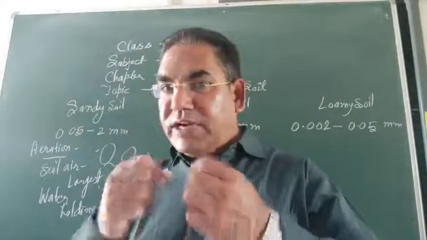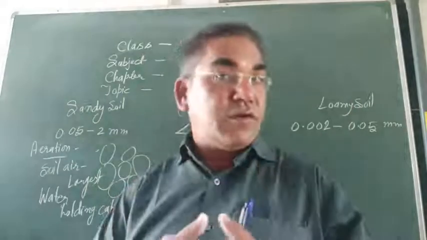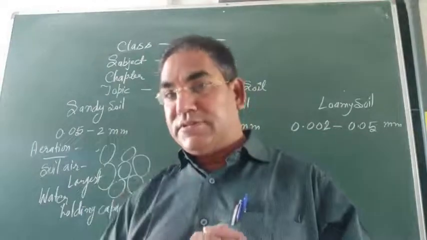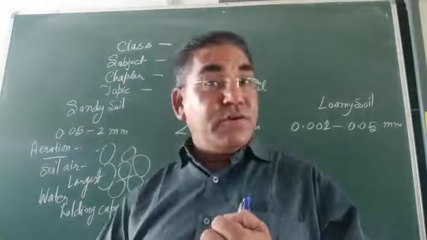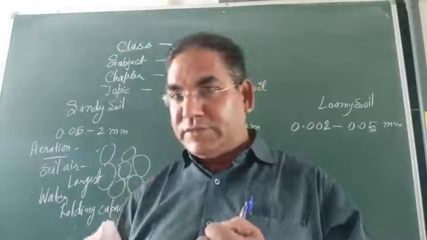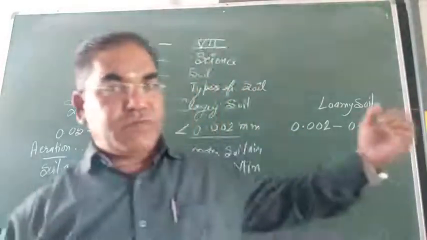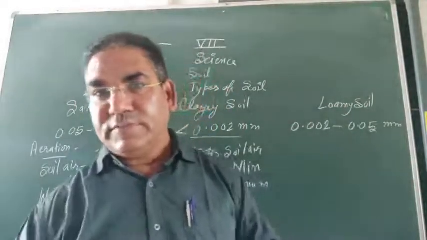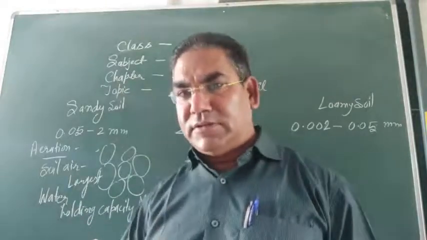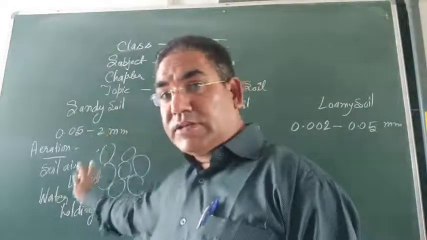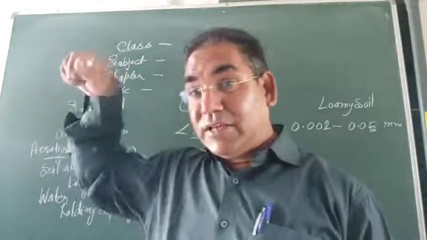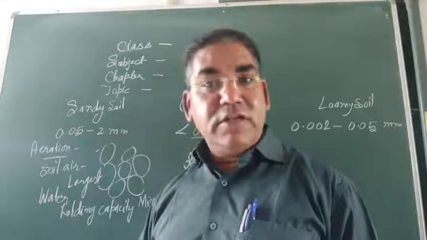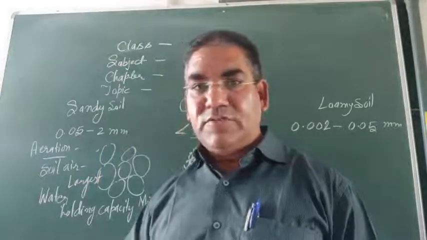That's why aeration and water holding capacity are two basic concepts which make the soil good for plantation. So, which is the best soil for our crop cultivation? Loamy soil. For the fruits and vegetables, which is the best soil? Because it has large aeration, sandy soil is best for fruit and vegetable cultivation.